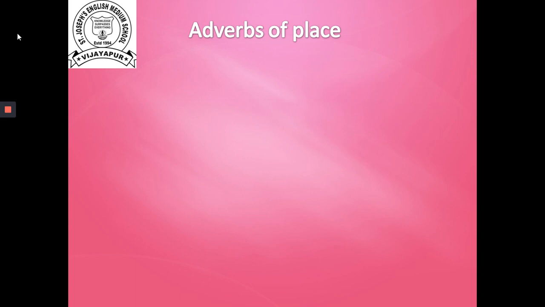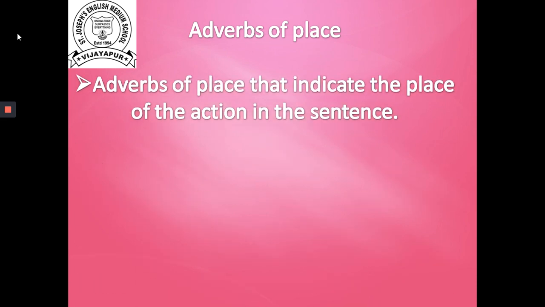Now the next one is adverbs of place. Adverbs of place indicate the place of the action in the sentence. Adverbs of place explain where an action happens.